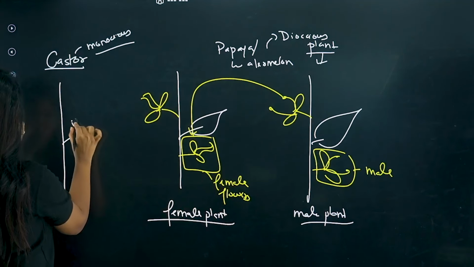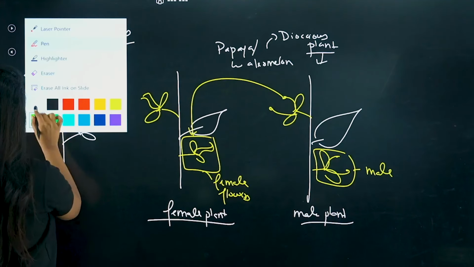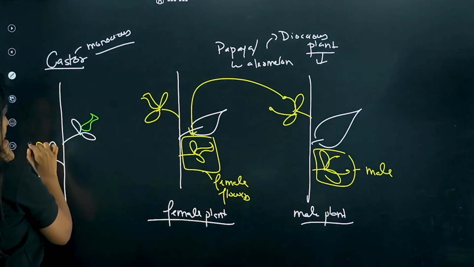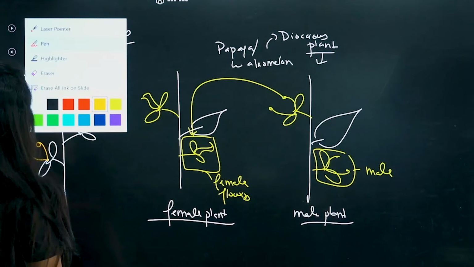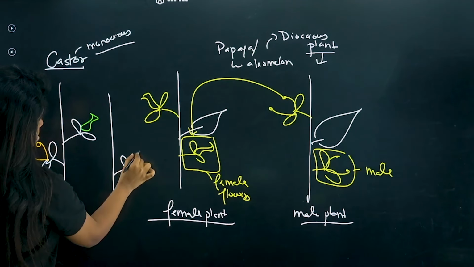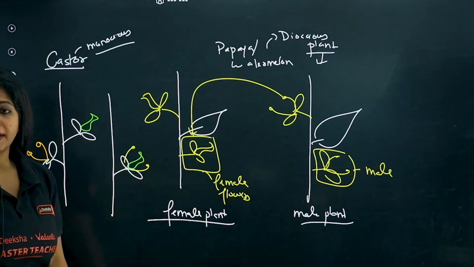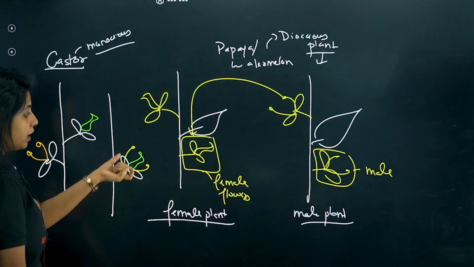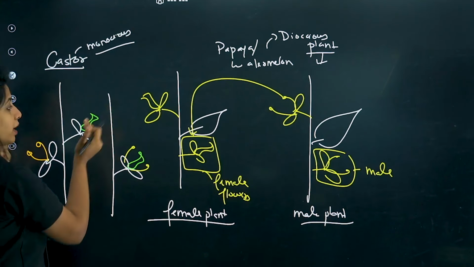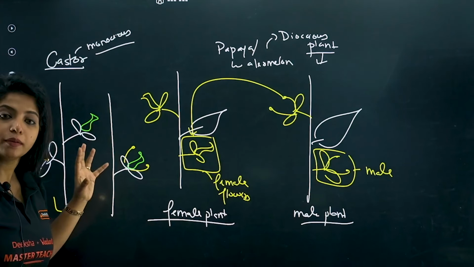One condition is where it's like this, or probably there can be a condition where it can be like this. A flower having both the sexes, or a plant having two separate flowers, male flower as well as female flowers. These are monoecious plants.